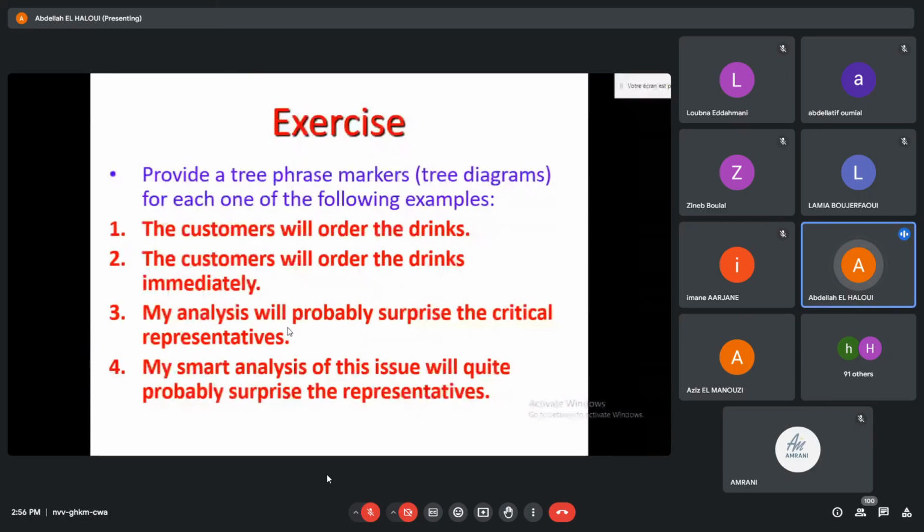That's incorrect. We said that the N bar. So it's adjoined to N bar. It's not adjoined to NP, otherwise it would be here, because my is a part of the NP. So it's adjoined to N bar. That's correct. Of this issue is the complement of analysis. So my smart analysis is a noun phrase. That's the specifier, and you should analyze it as an NP.